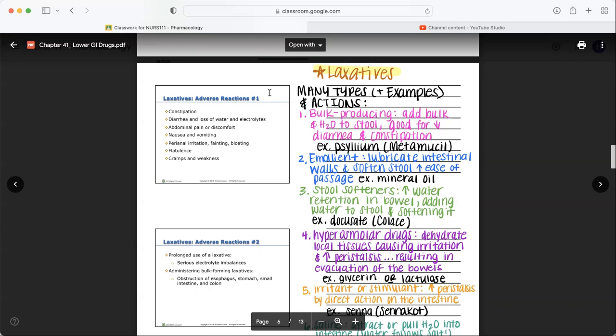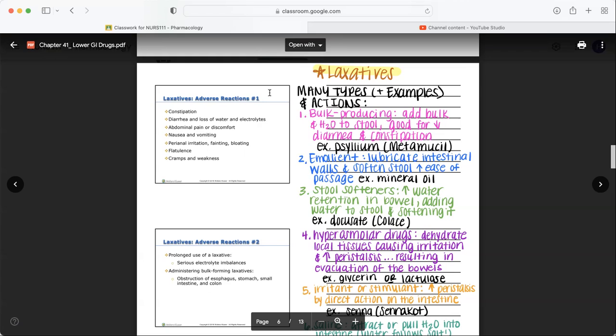Okay, stool softeners. Stool softeners increase water retention in the bowel. Let's circle this and star it, highlight it, draw some attention. Stool softeners increase water retention in the bowel. So they hold on to water instead of having your intestines absorb it back up into the system. And they add water to your stool.